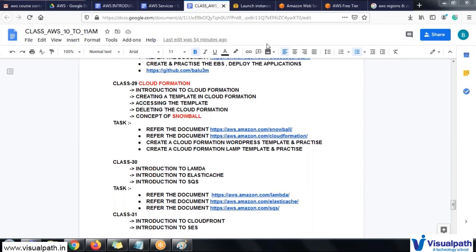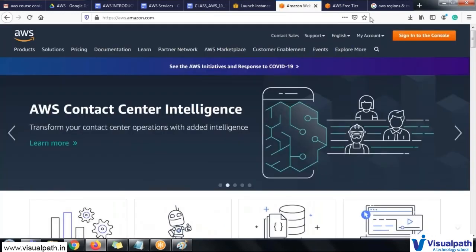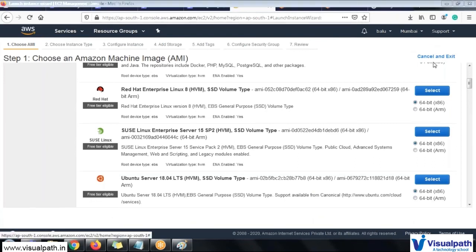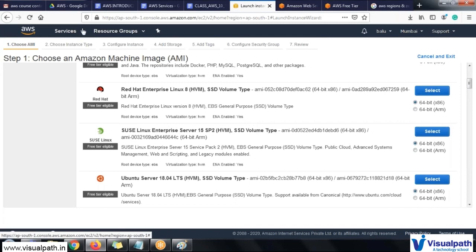certification, which is the associate certification, the basic certification in AWS, which will cover around 20 services. And as I showed you, there are a lot of other services also available in AWS, like the specialization certifications, which I meant to say. Just give me a second, I will show you.